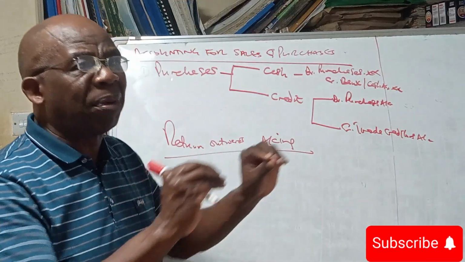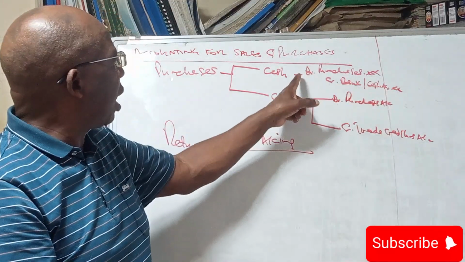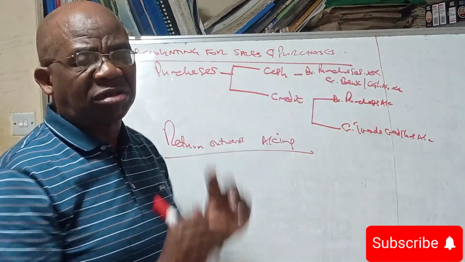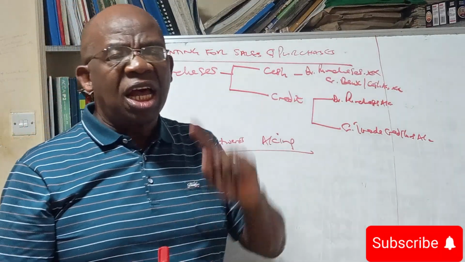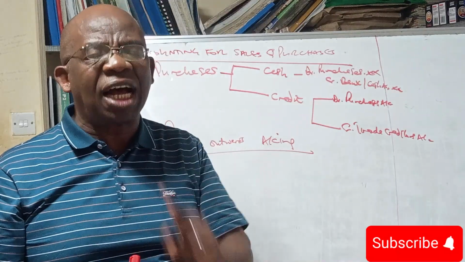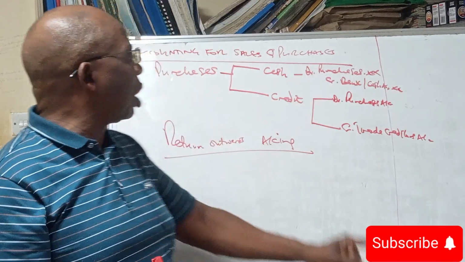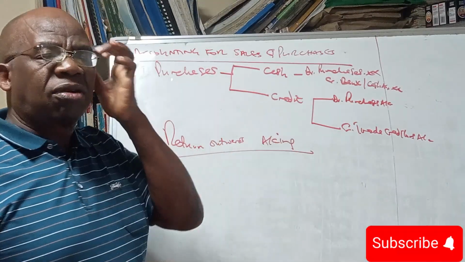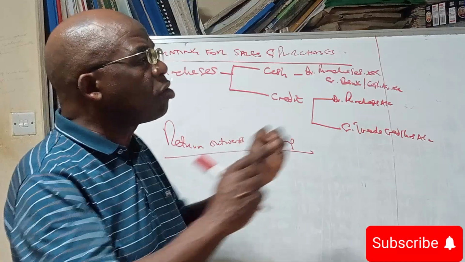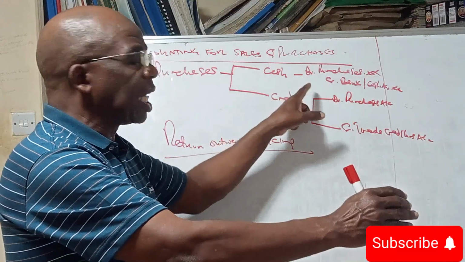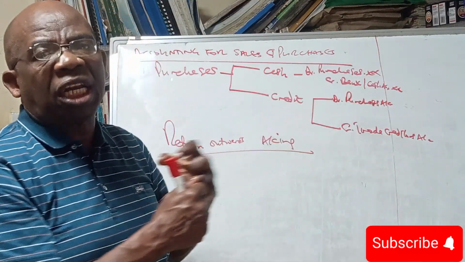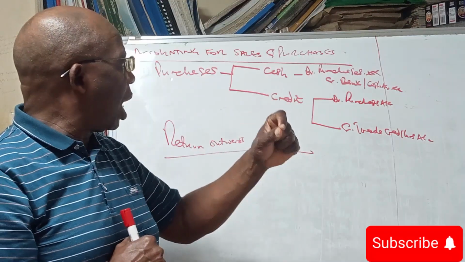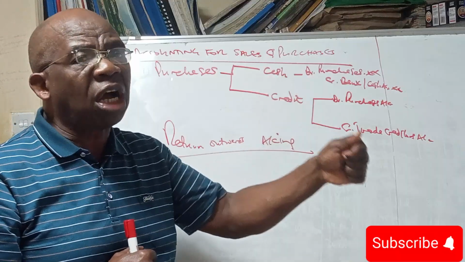When we return goods to the person who had sold the goods to us, either on cash or credit, we call it return outwards. And how we account for return outwards will depend on whether we bought the goods in cash or on credit. Because if we return goods to somebody who has sold goods to us in cash, he will have to give us our money, and we will also have to reduce our inventory.